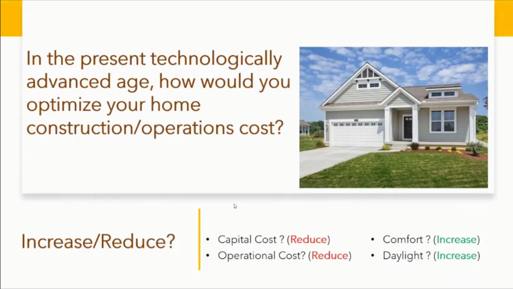Let's talk about our basic concept. I was talking about cost of living. For early humans, the cost of living is their effort, their comfort, etc. Now, in the present scenario, once you make a home, you have a capital cost for making that home. And of course, you have an operational cost by which you will live in and operate the home. Your intent is always to reduce your capital cost as well as your operational cost.